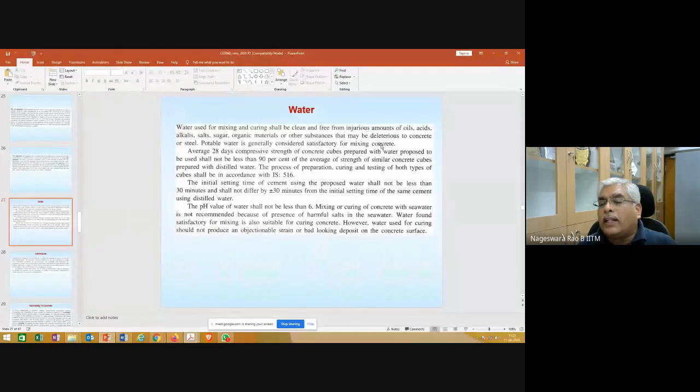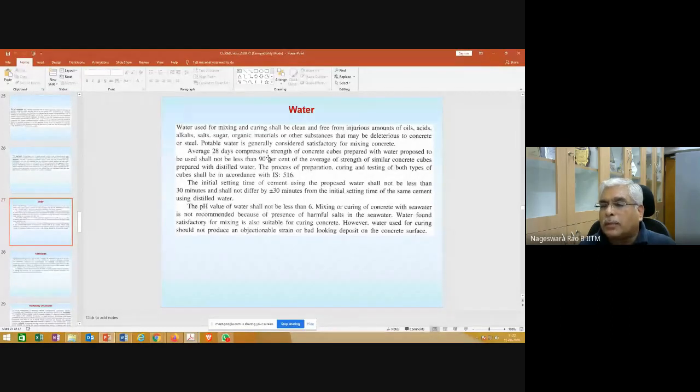Forget about the long-term effects; at least for the short-term effects, you can immediately check whether that particular water can be used or not by doing this. You cast some cubes using distilled water, and you cast some cubes using the water which you are planning to use, and then make a comparison. The cubes prepared out of the proposed water should not be less than 90% of the strength you get from the distilled water cubes.